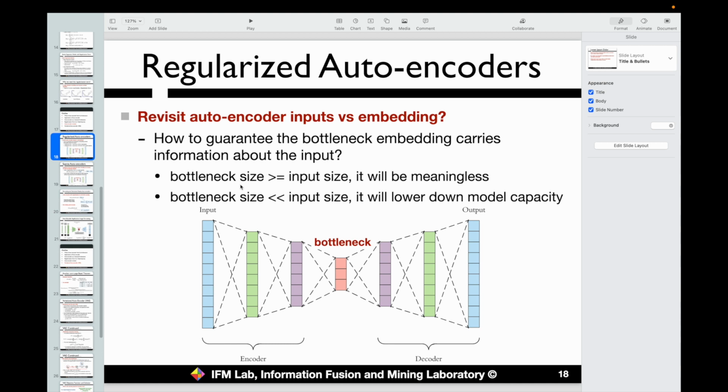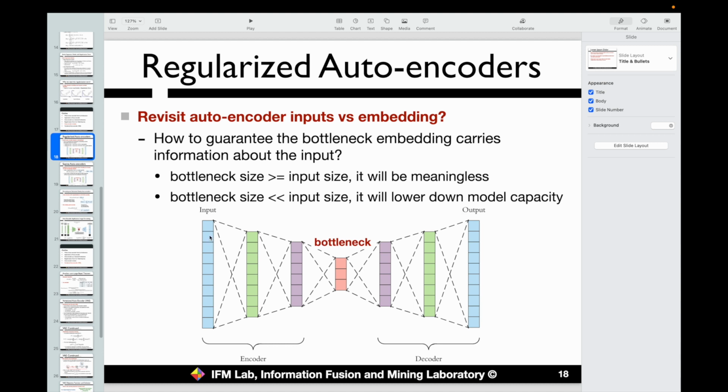If we have a bottleneck layer whose size is larger than the input size, then this model architecture will be meaningless, right? Because if the size of this bottleneck layer is even larger than the inputs, then we don't need to embed this input into this bottleneck layer, right? We can just use this input as embeddings directly. On the other hand, if we have a bottleneck layer whose size is much smaller than the input size, then we also lower the model capacity.